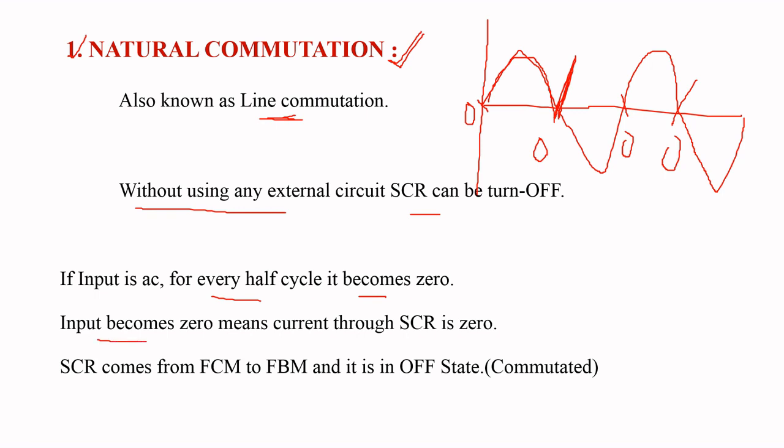If the input becomes 0, it means the current flowing through the SCR is 0. Current flowing through the SCR being 0 means the SCR goes from forward conducting mode to forward blocking mode, and it is in the off state, which means the SCR is commutated. This is the concept of natural commutation.